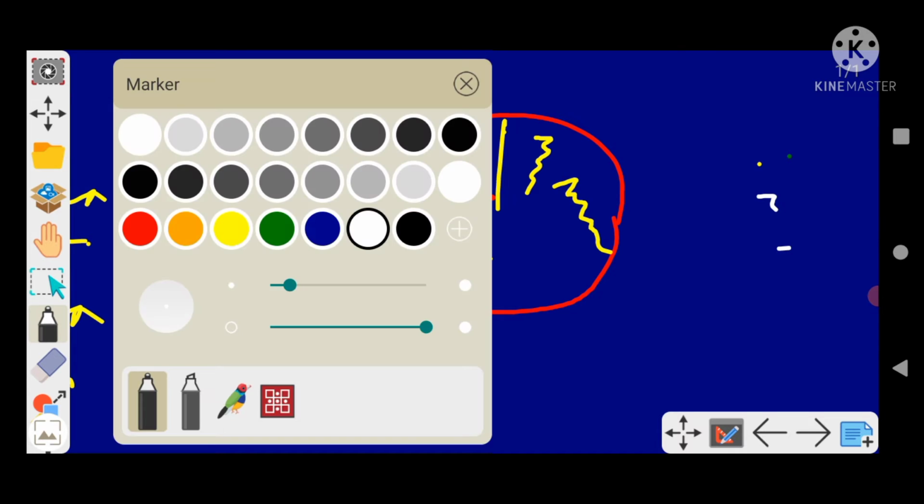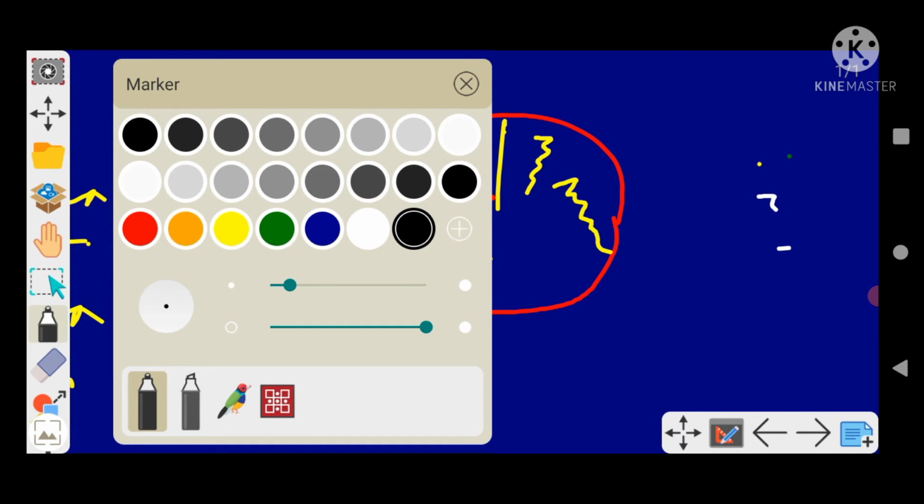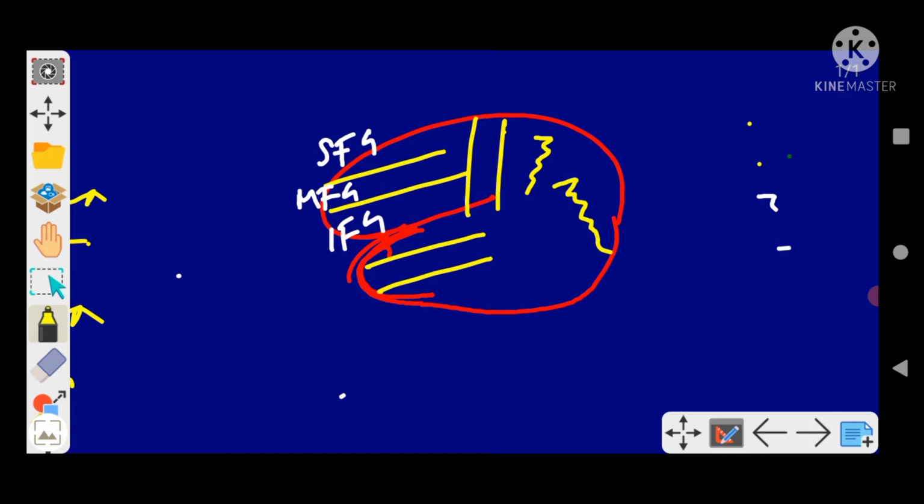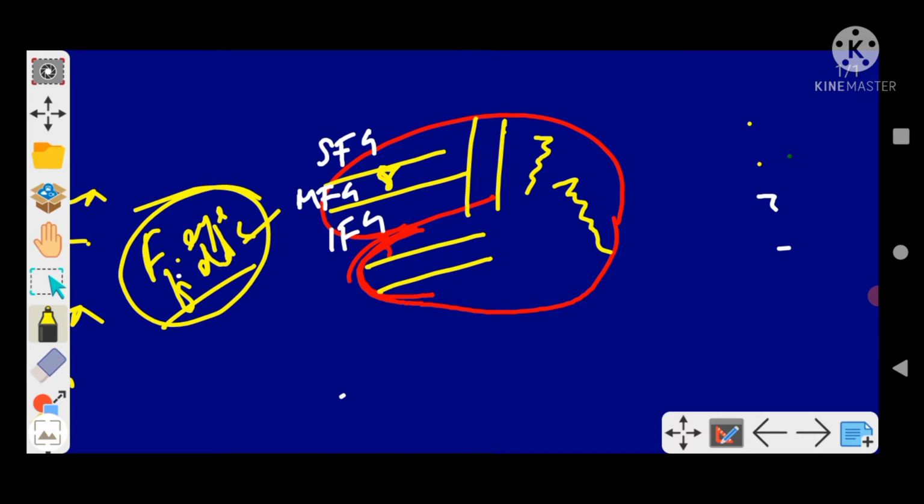Now I will write the area numbers with it. The middle frontal gyrus is area number 8, and this is your frontal eye field. And the inferior frontal gyrus is area number 44, 45, and this is your Broca's area.